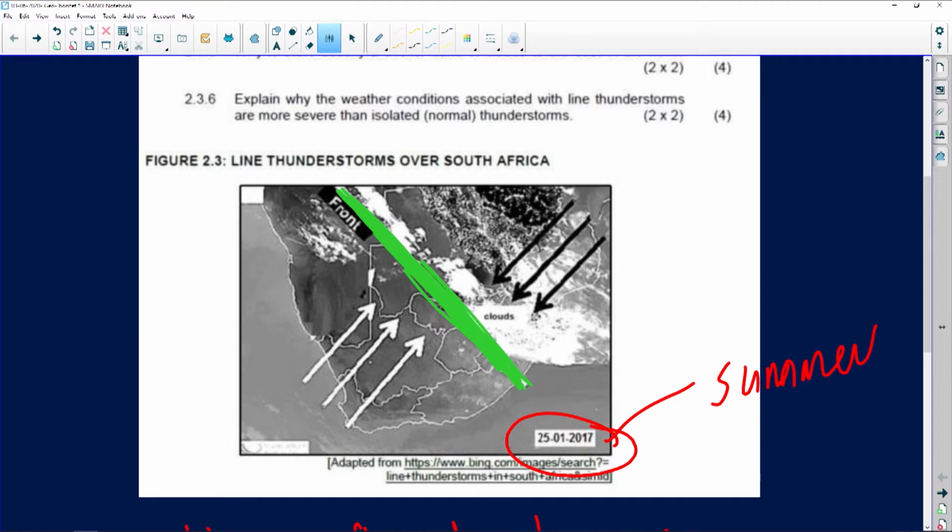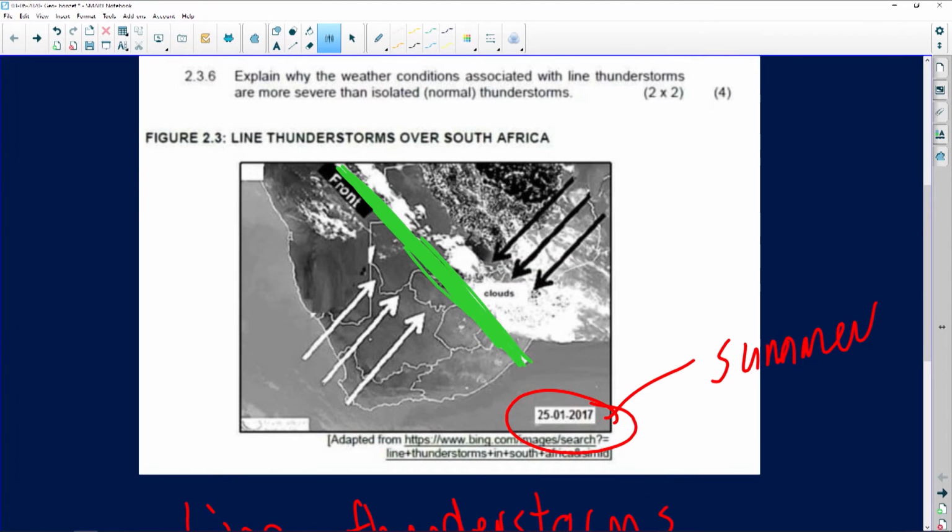Very importantly, I always tell my students, especially when you do geography, you need to remember the basics that you've learned in grade 10. We looked at the factors influencing South Africa's climate. Remember, climate happens over a period of 20 years, so these factors don't happen overnight. They're always there, always going to influence our climate. One of the major factors that influence South Africa's climate is ocean currents.